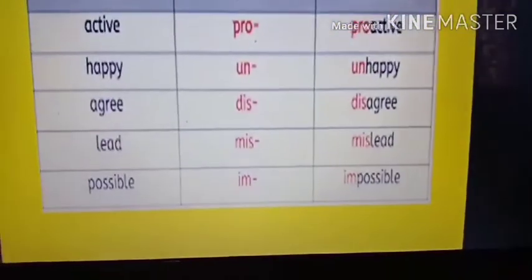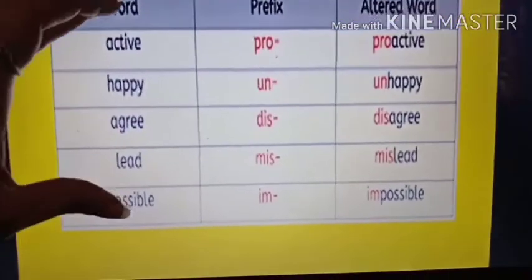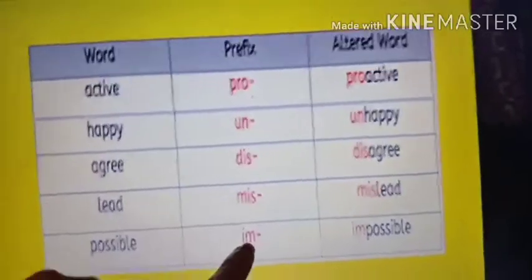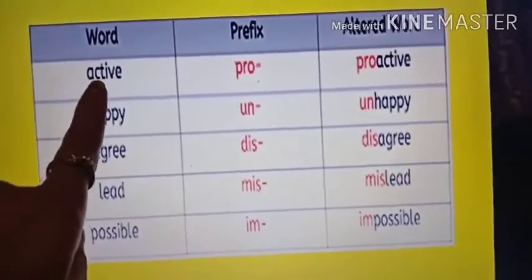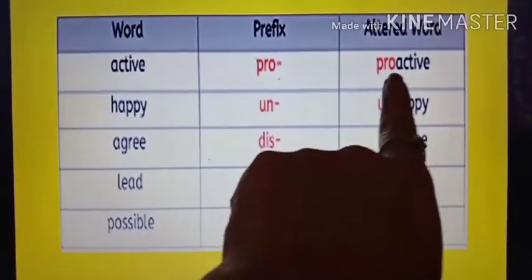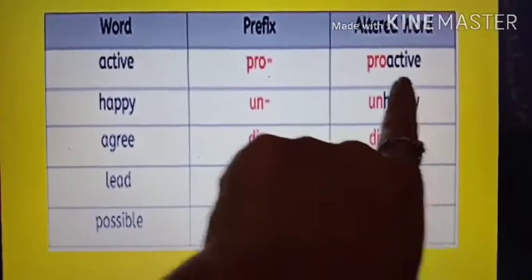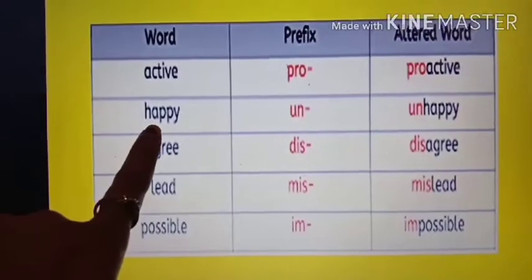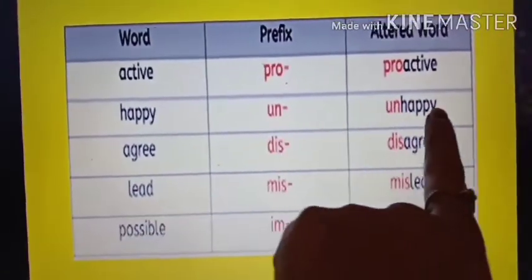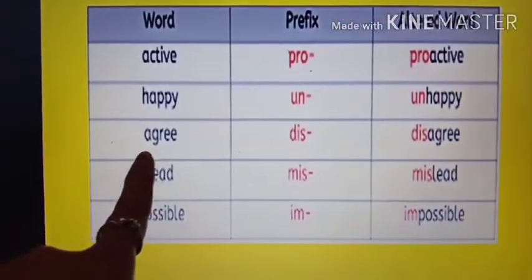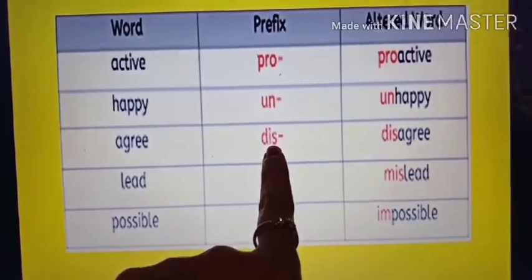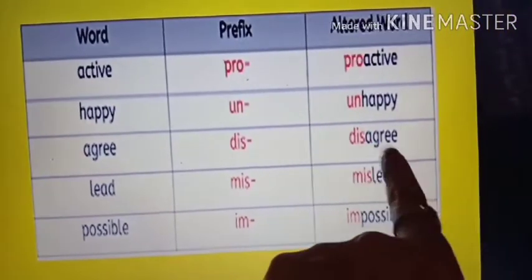Now here also I have done the same thing. Here I have given some words, and before them I have added some letters. The word is active. I have added pro, so it has become proactive, and the meaning has changed. This is happy, and I have added un before it, so it has become unhappy. Now this is agree. I have added dis before it, so it has become disagree.